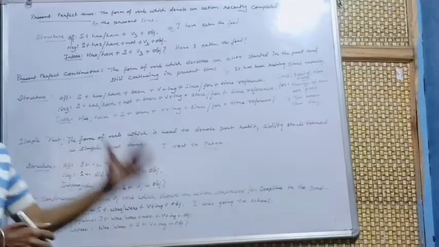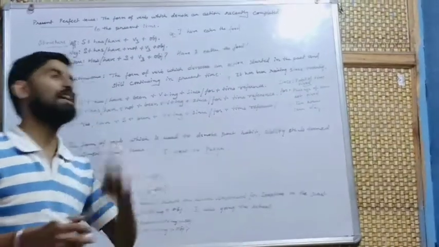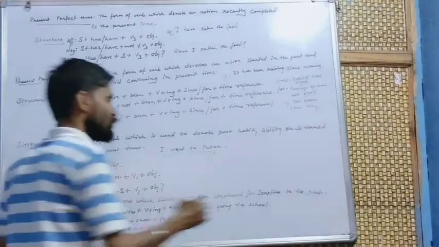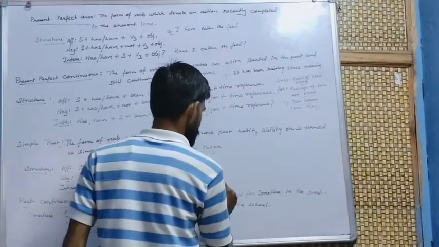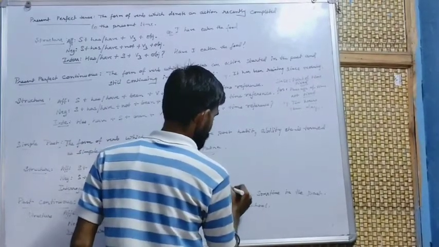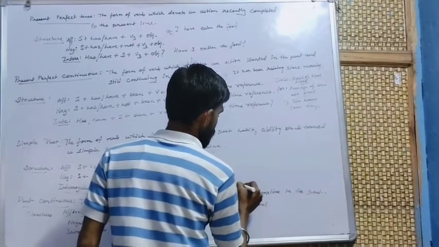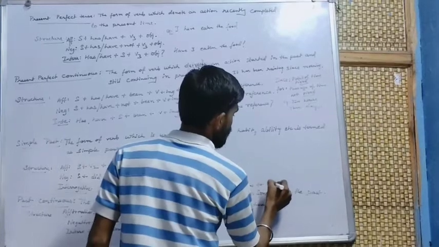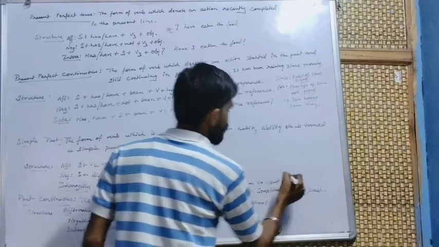It represents some action which took some time to complete.